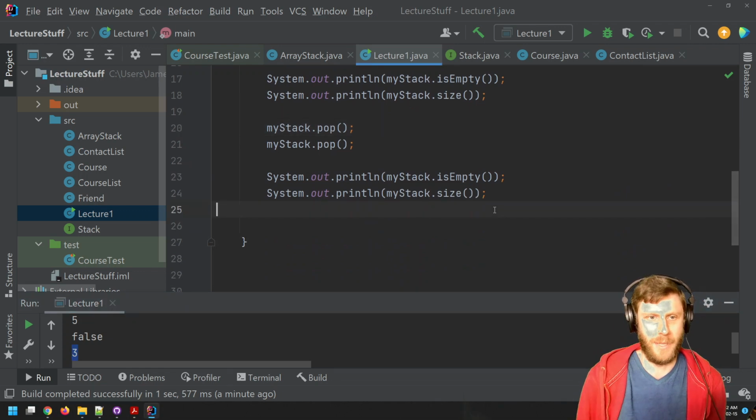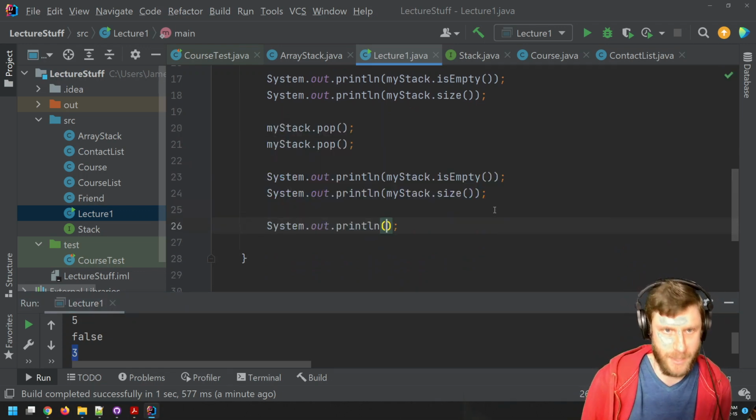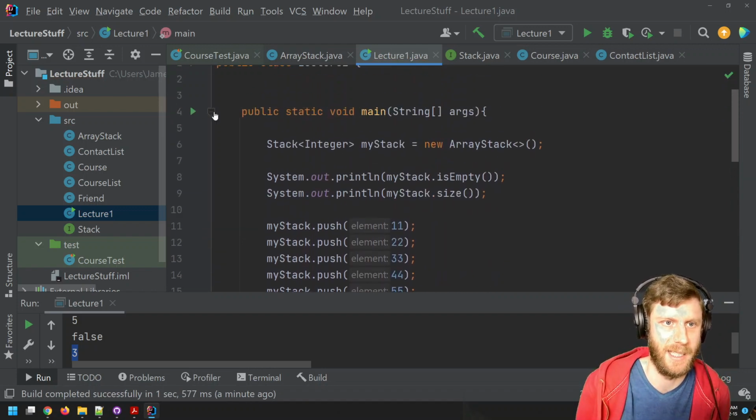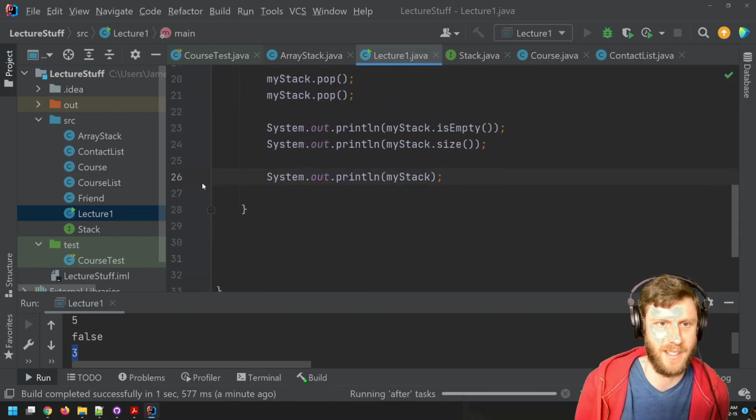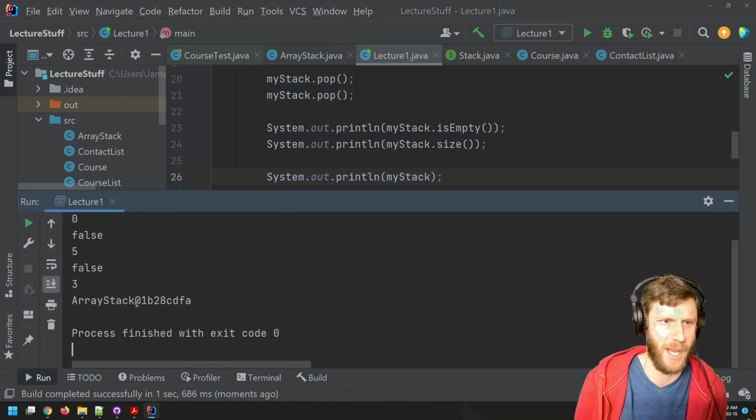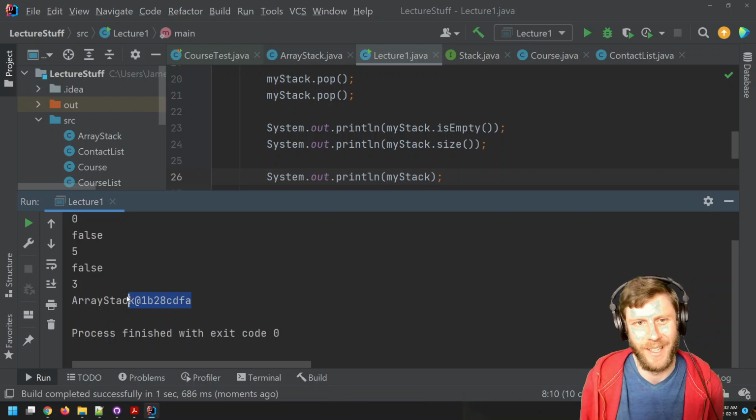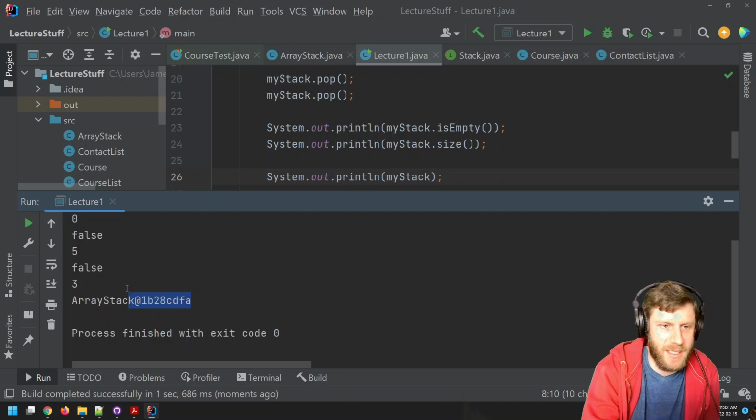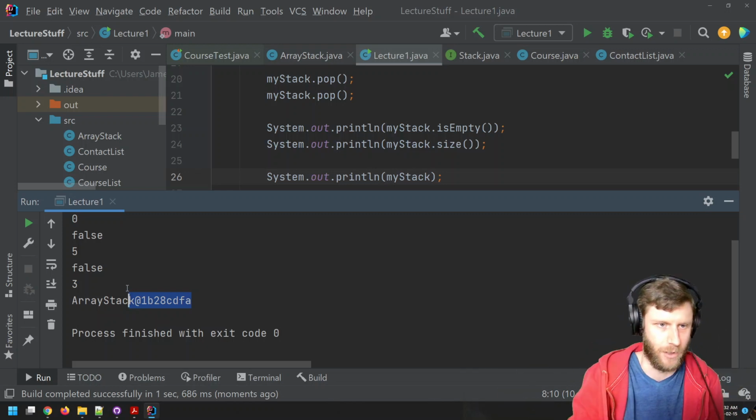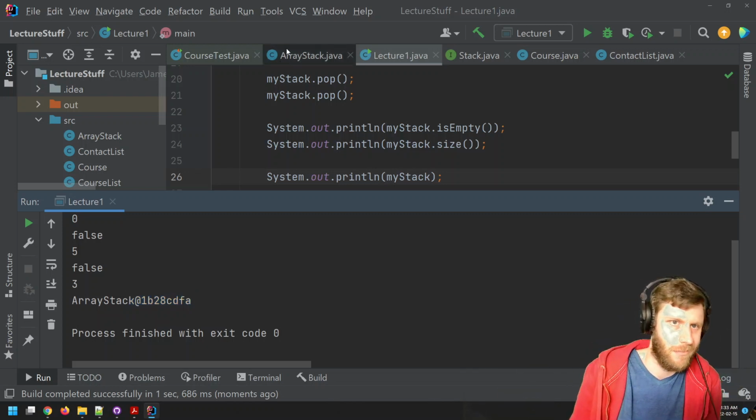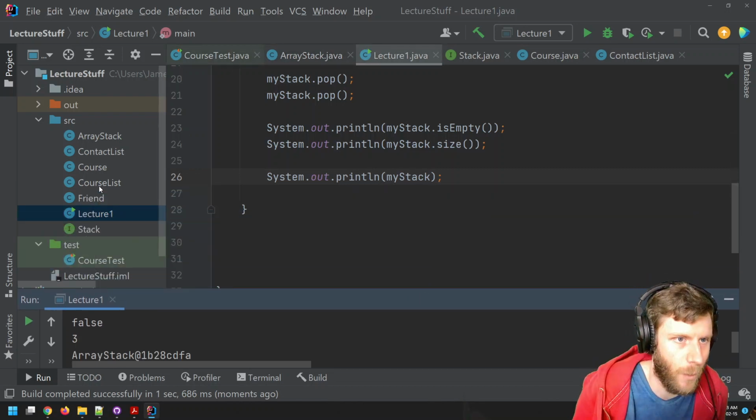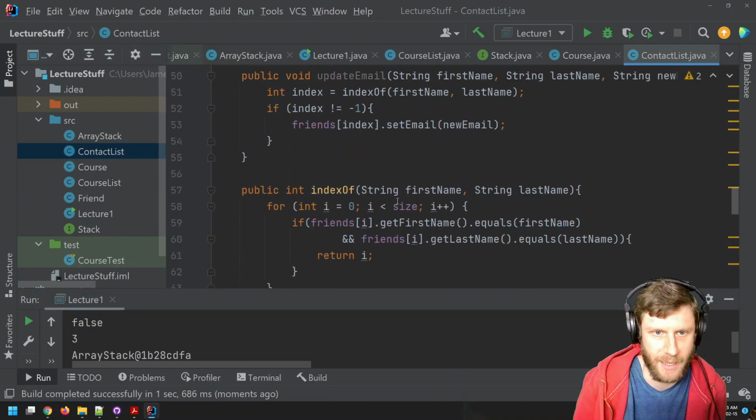But now the problem is, I want to say, okay, my stack. Let's print out my stack. And if I do that, sadly, I just see ArrayStack at 1B28CDFA. And that's not very handy. I want to be able to see something that gives me information about what this stack looks like. And for collections, they're all going to be like our course list or contact list.